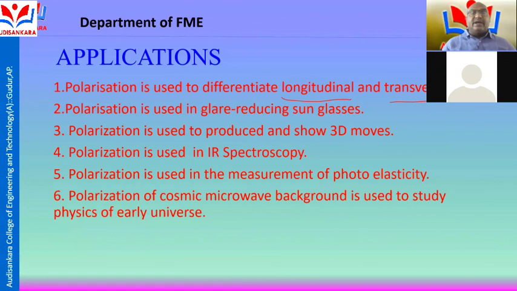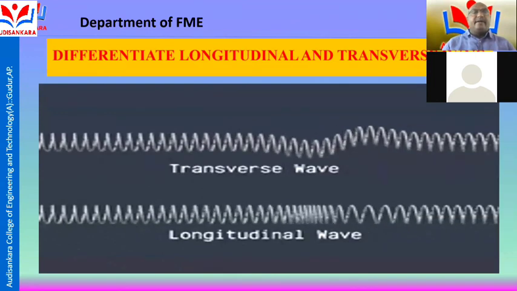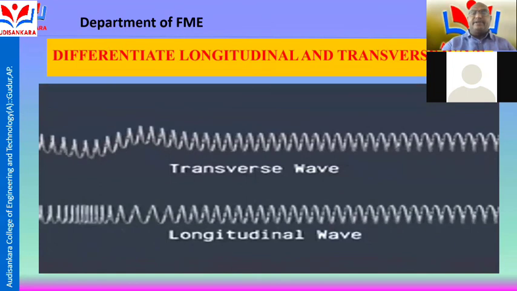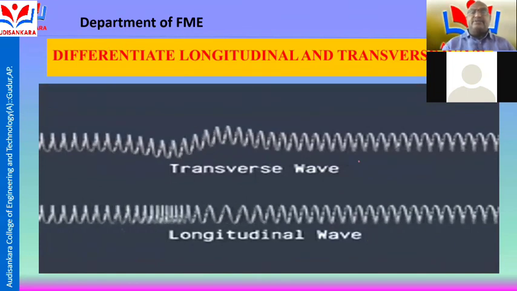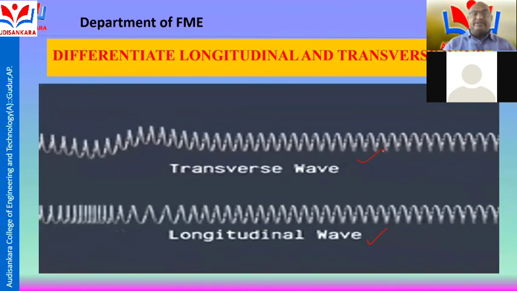Polarization is used in IR spectroscopy, infrared spectroscopy. Another is the measurement of photoelasticity. Another is the polarization of the cosmic microwave background, used to study the physics of the early universe. So polarization differentiates longitudinal vibrations and transverse vibrations.